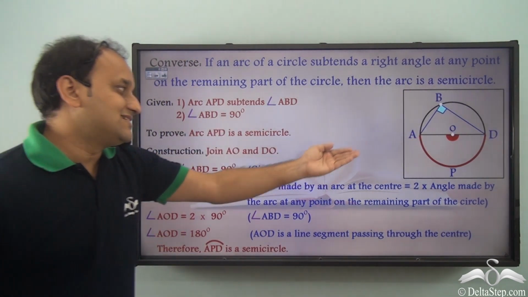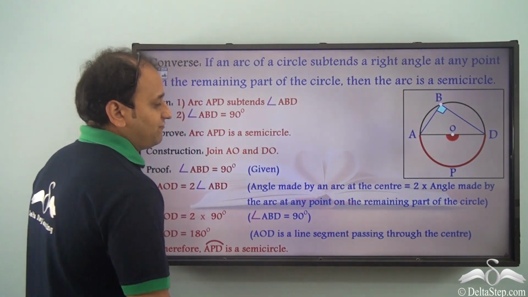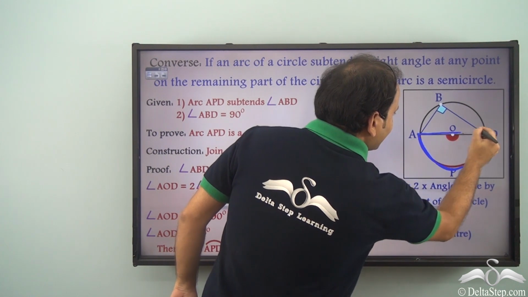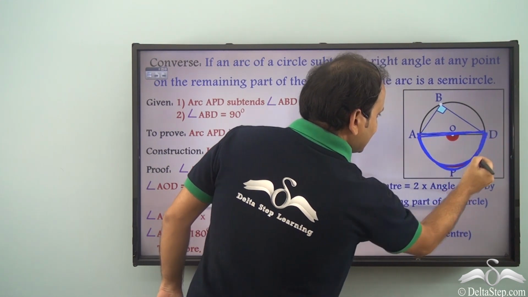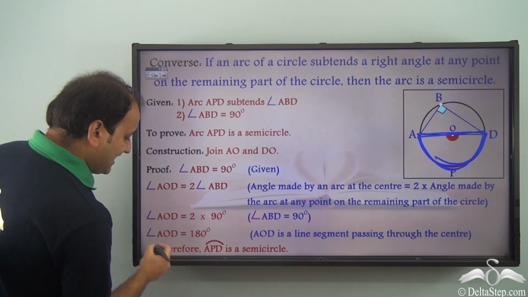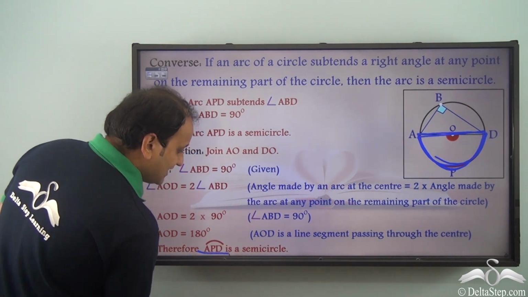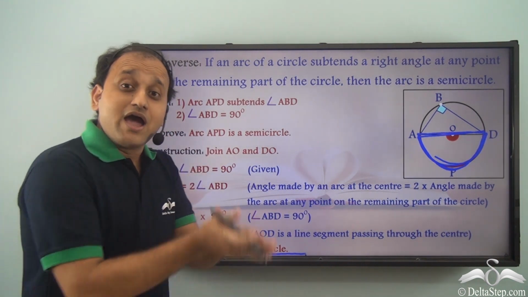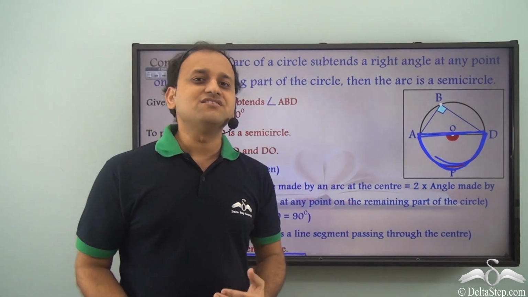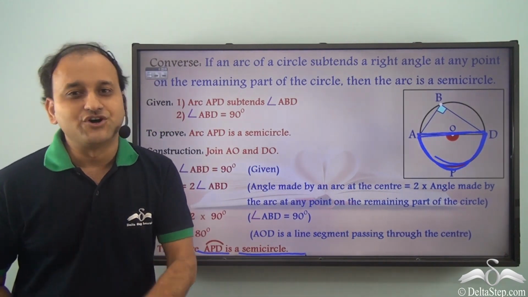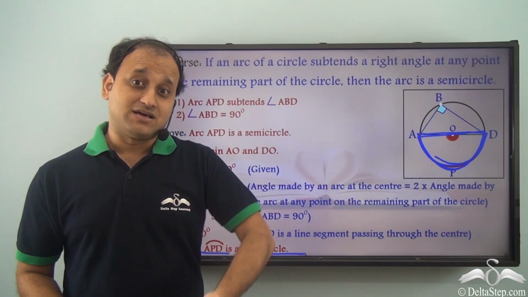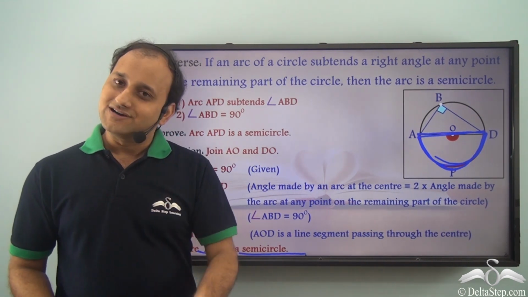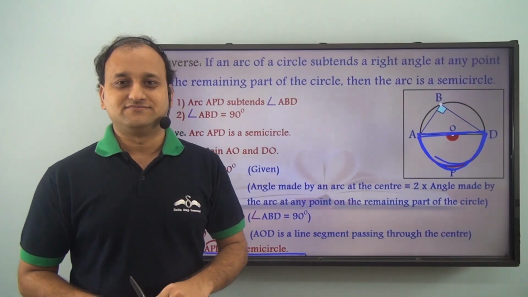So if AD is the diameter of the circle, so definitely this particular arc here, arc APD, is a semicircle, isn't it? So we can say that arc APD is a semicircle. So we were able to prove the converse of it. So this is a very important theorem of circles. That is, angle in a semicircle is always a right angle, and its converse is also true.